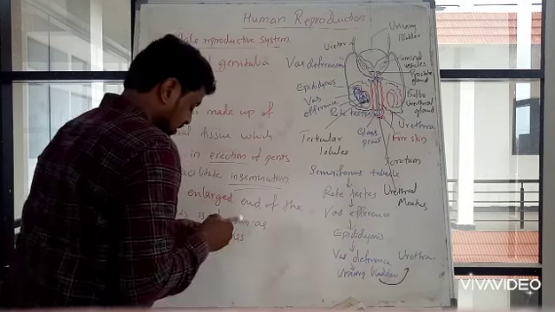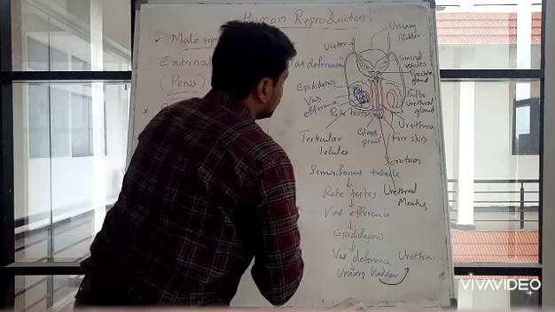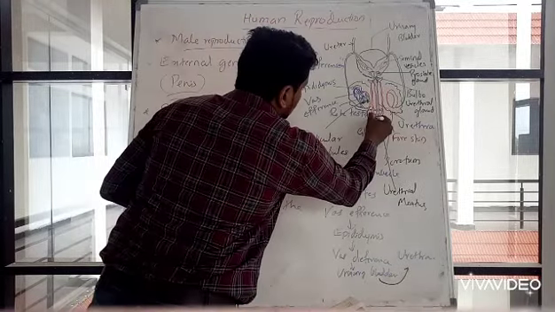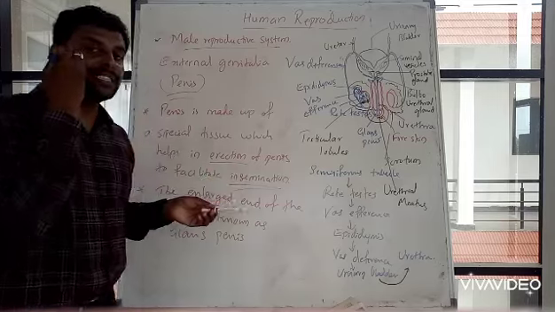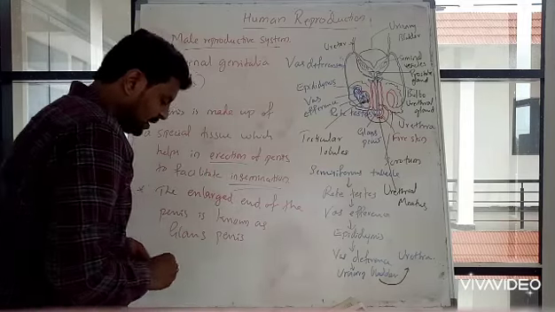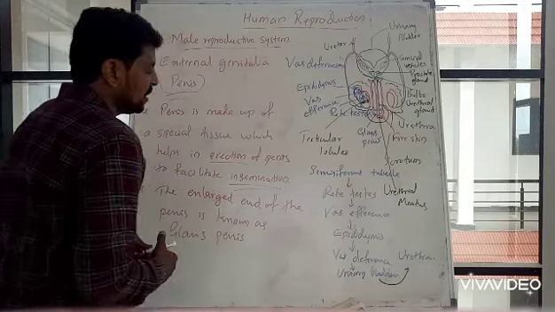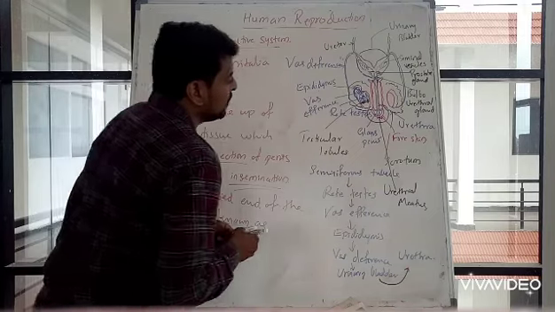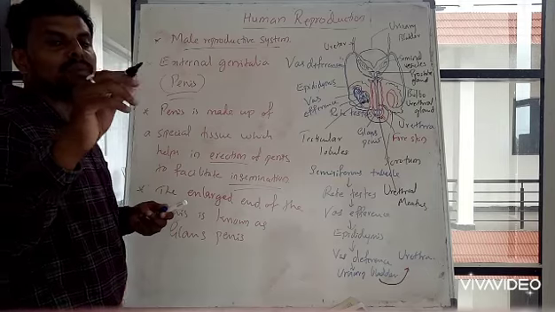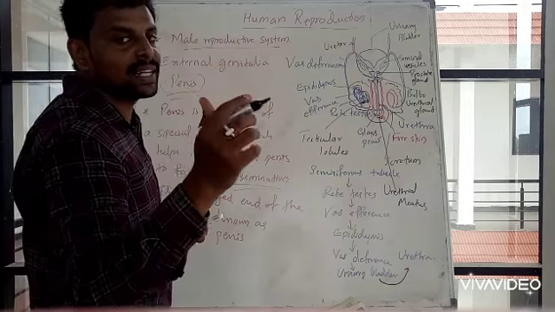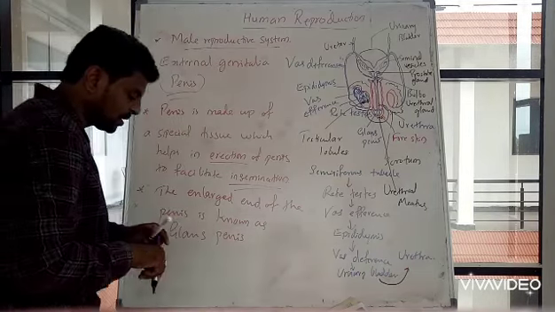Here, this portion, the enlarged end of the penis, is known as glans penis. Then it has a covering. The glans penis has a skin fold, covered with skin that is known as foreskin.